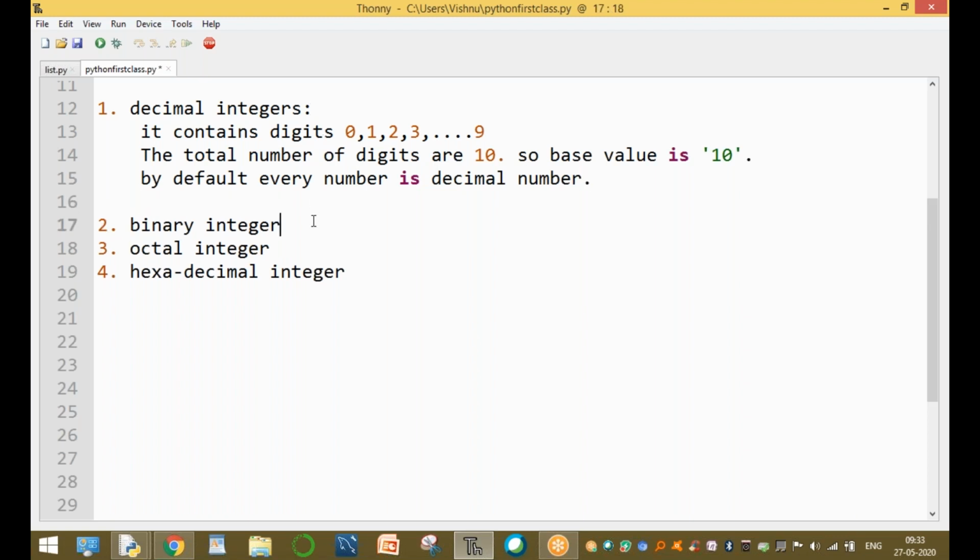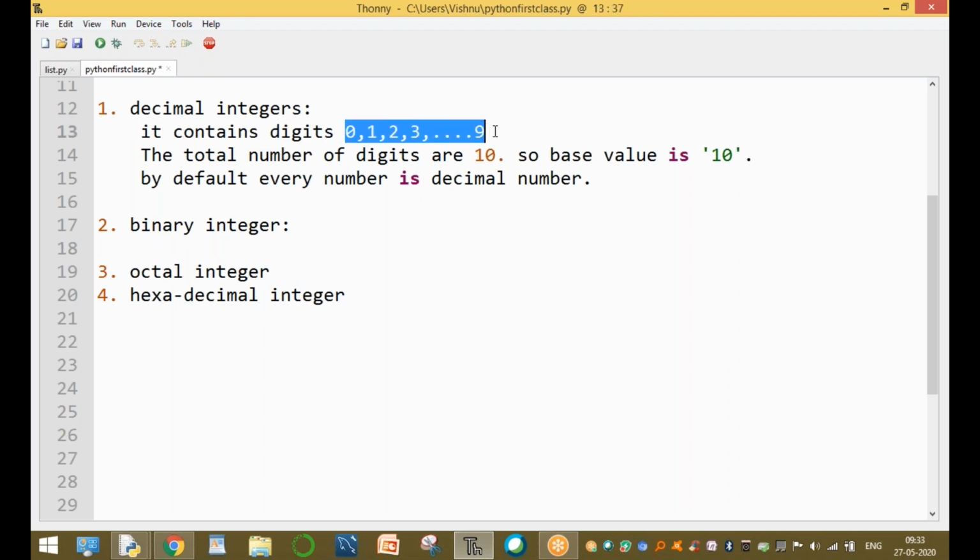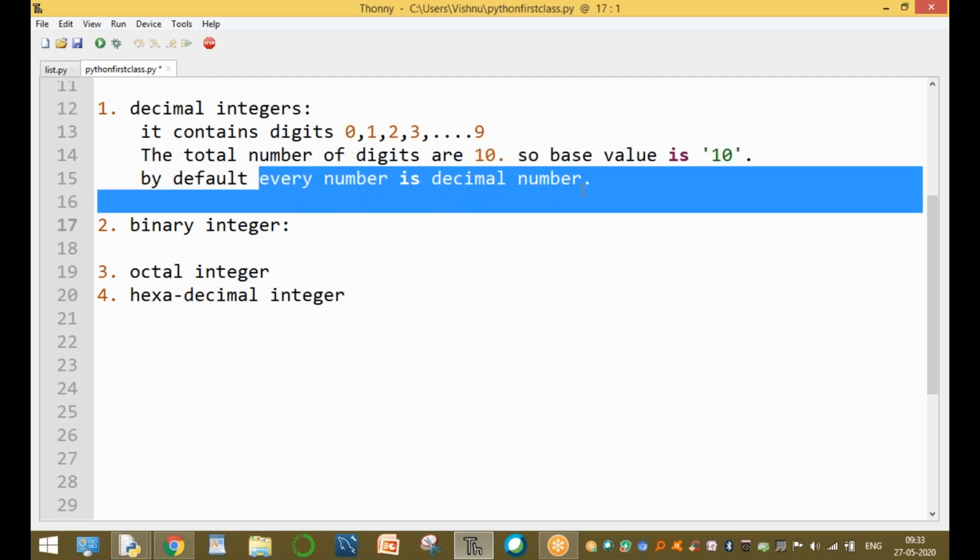Okay, that is the first one, decimal integer. It contains 0 up to 9: the values 0, 1, 2, 3, up to 9. The total number of digits is 10, so the base value is 10. By default, every number is a decimal number.